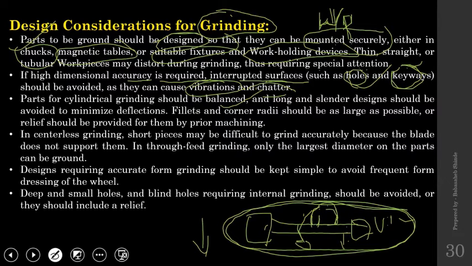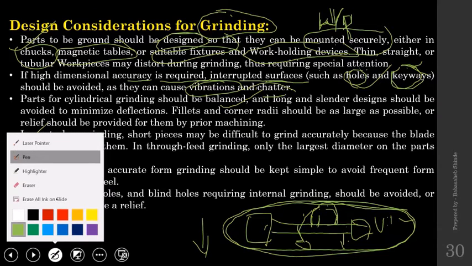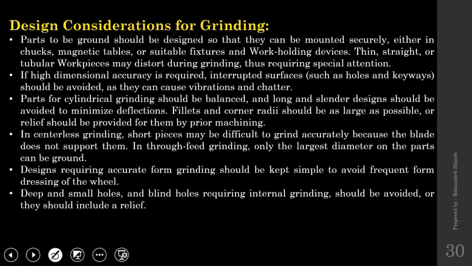Next, in centerless grinding, we know that there would be one grinding wheel and one regulating wheel, with the workpiece supported by a wedge support. The workpiece will enter in one direction, the grinding wheel will remove the material, and the regulating wheel will regulate the speed and motion, and it will move in this direction.